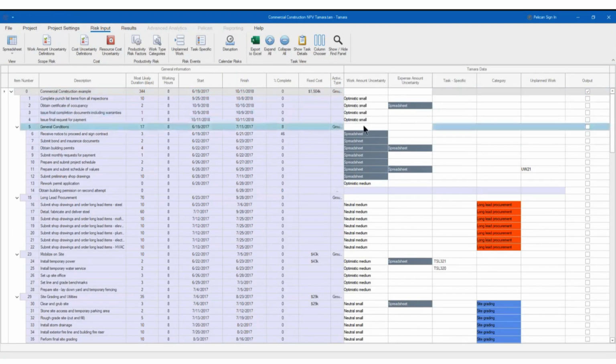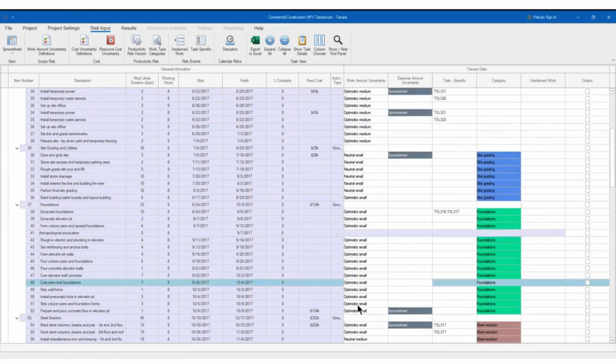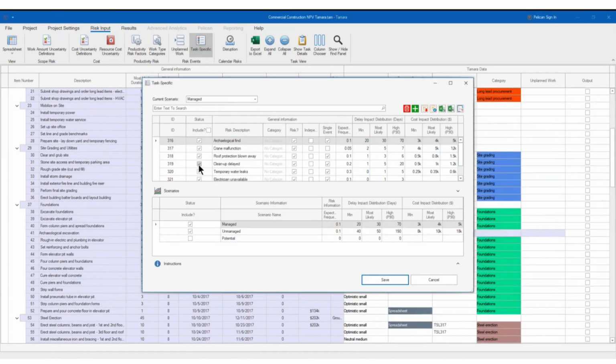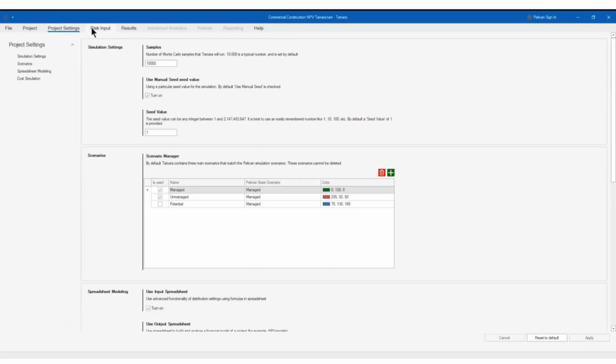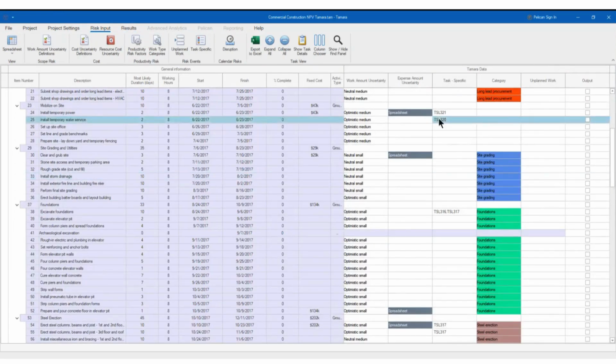it already has, take a look, all this work amount uncertainty. It has a complete risk register. You have 1, 2, 3, 4, 5, 6 risks. Every one is a risk. Some of them are single events, others are multiple events, and the majority of them have cost, and all of them have an impact in duration. So now you see that you can set up different risks, which are going to be mapped here, like this. You have all of these risks together.